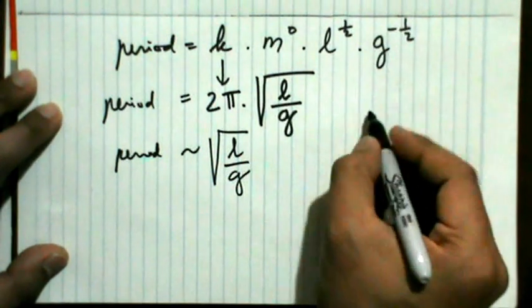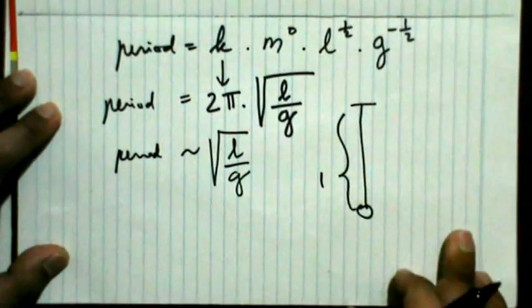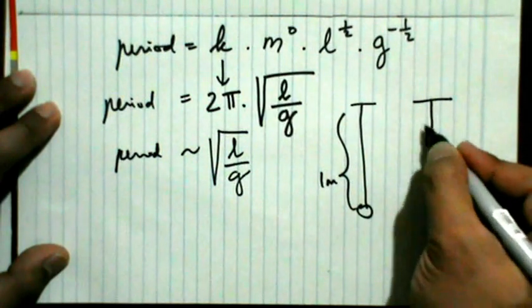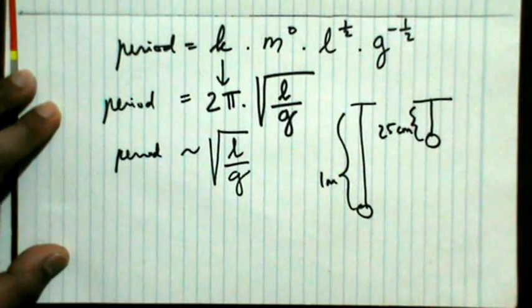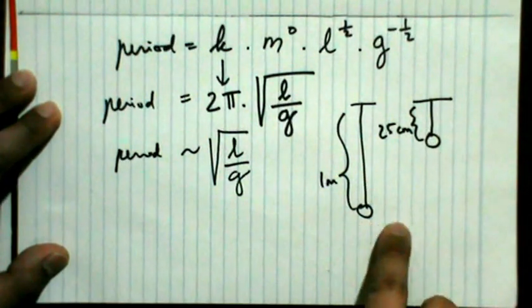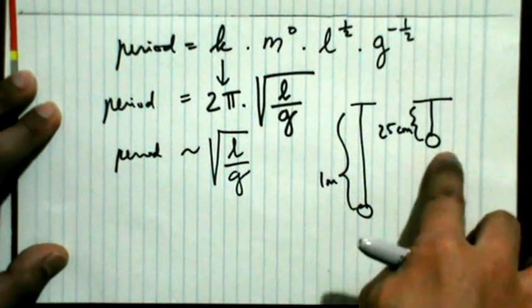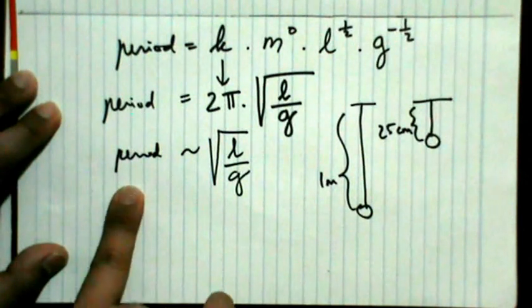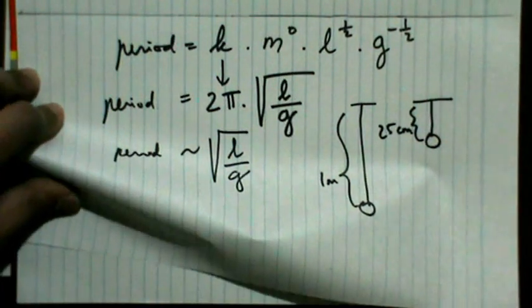So basically, if you have, let's say, a 1 meter chandelier or pendulum, and you also have a second one here, 25 centimeters, the period of the longer pendulum will be twice the period of the shorter one. So that's the interesting result we get from the dimensional analysis.